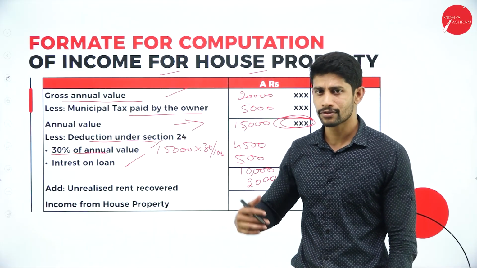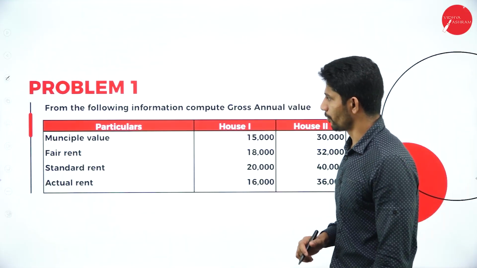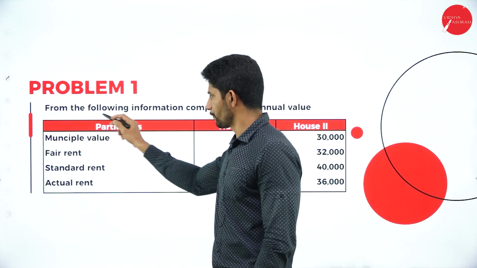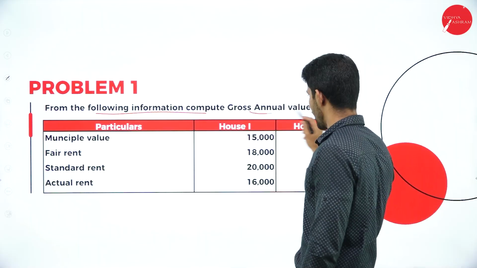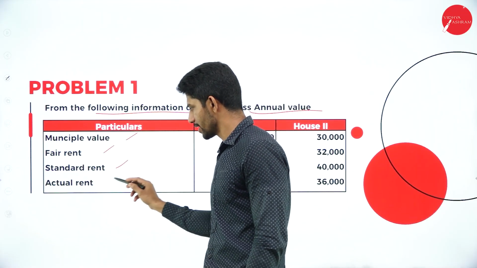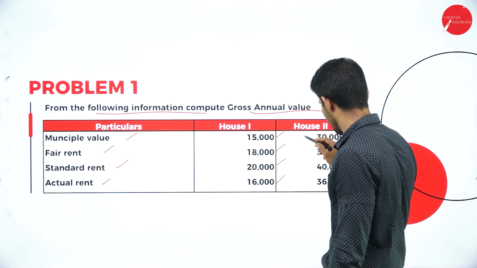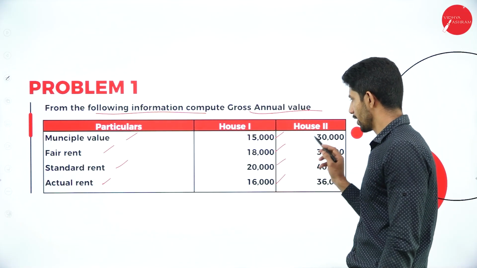We will move on and solve a few problems with respect to this concept. So we go with the first problem. Problem number 1. From the following information, compute gross annual value. Municipal value is given, fair rent is given, standard rent is given, actual rent is given. The values are given for 2 houses, house 1 and house 2.